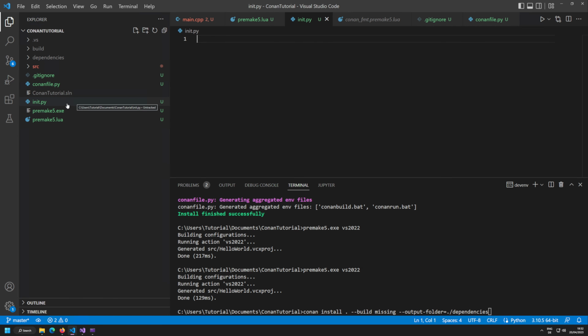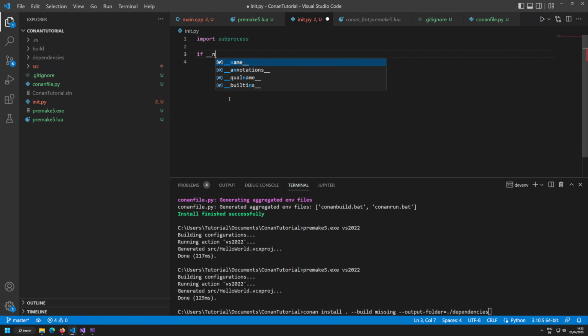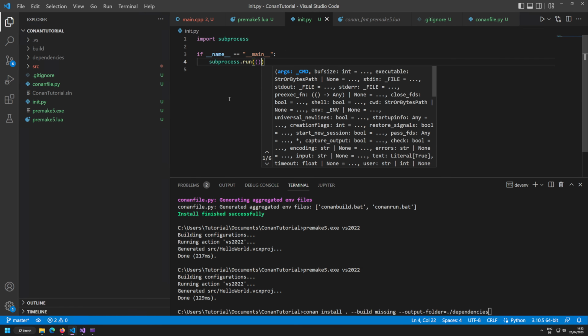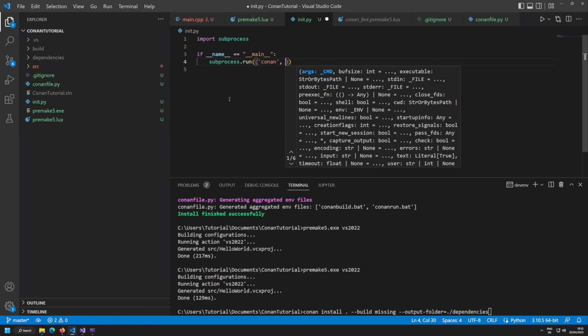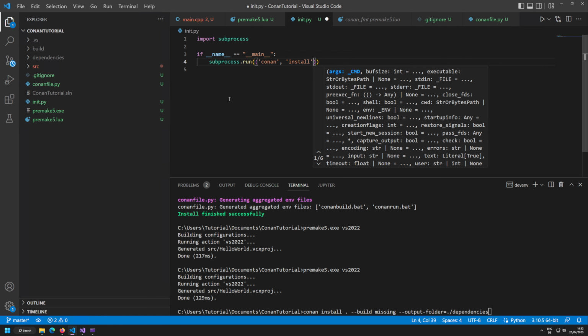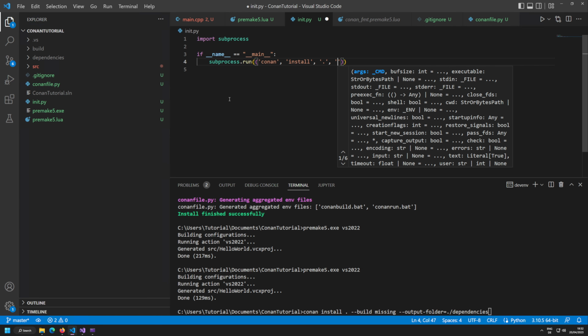We could make that a batch file. However, I want to keep this as platform independent as possible. So what I'm going to do is do this with Python. It's simple with Python. Just import subprocess. If name equals main, your default Python main, and then just do some subprocess.run. The first subprocess.run shall be the Conan subprocess.run. So let's run conan install in the current directory.